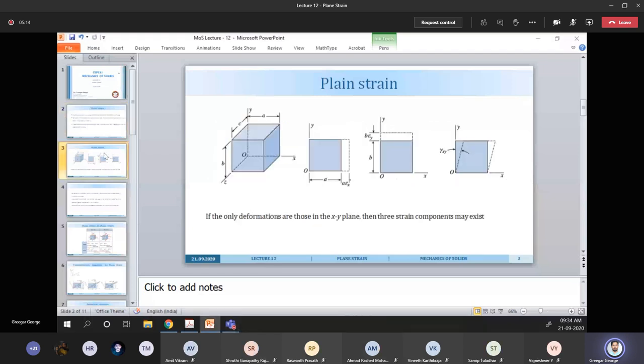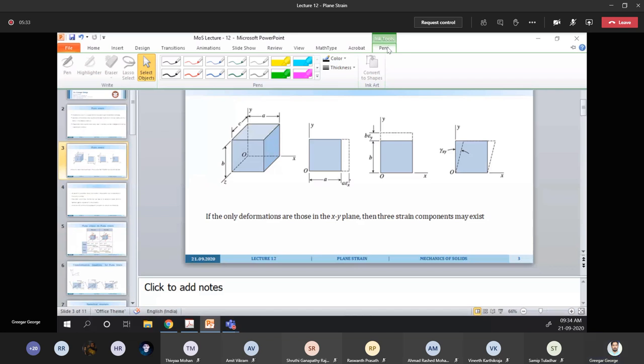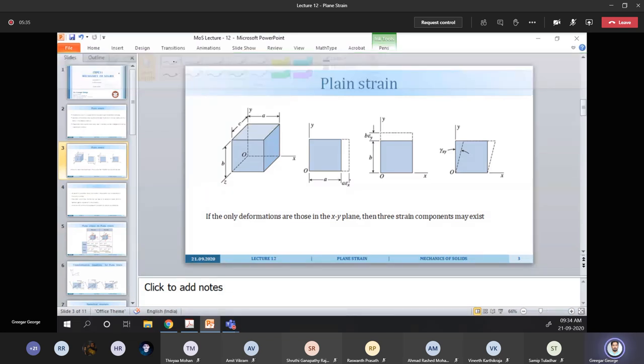Consider a cuboidal structure with different dimensions along the x, y, and z directions, like a, b, and c, and we assume that the deformations are only in the xy plane. So what does that mean?